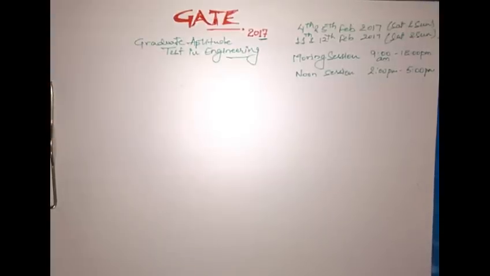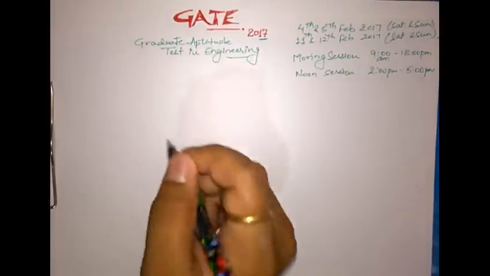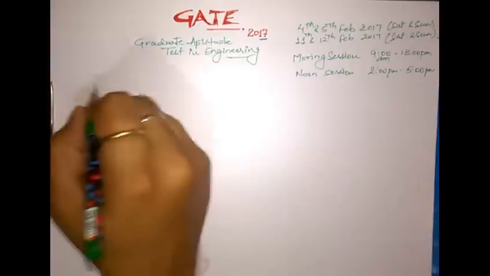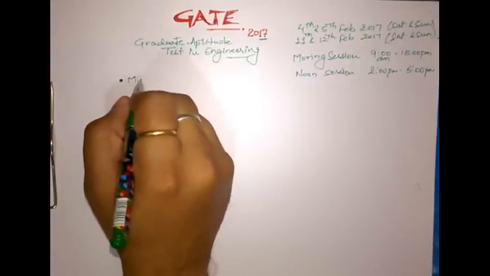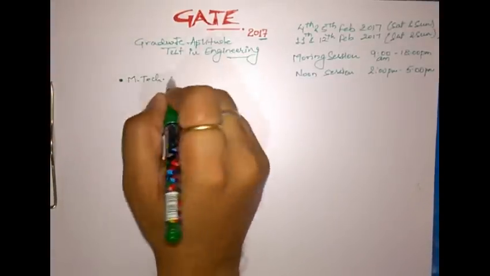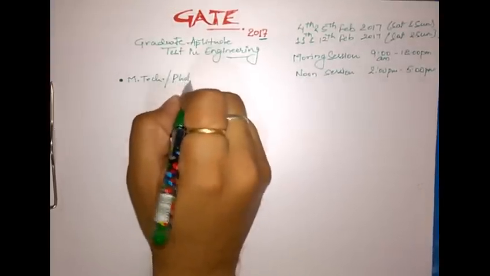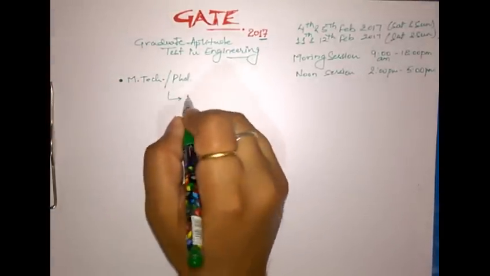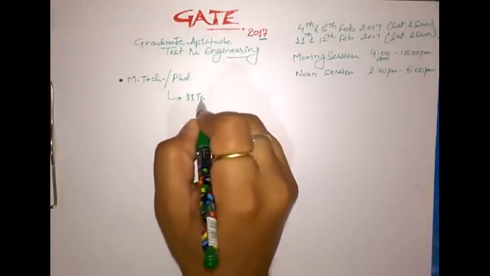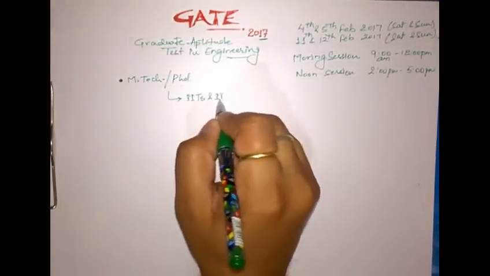So let's discuss why this examination is conducted every year and what is the basic purpose, so that we could know much about this examination as well as the schematic working of this paper. The basic thing for which this examination is being conducted is the master's degree in technology as well as the doctorate. Both these degrees are provided by respective IITs and IISc.